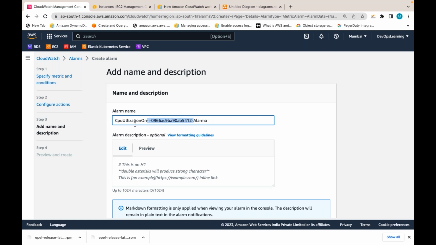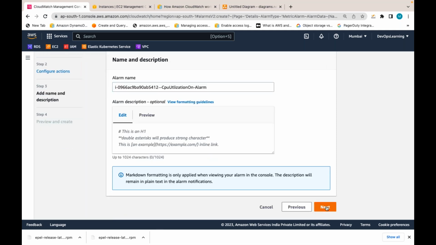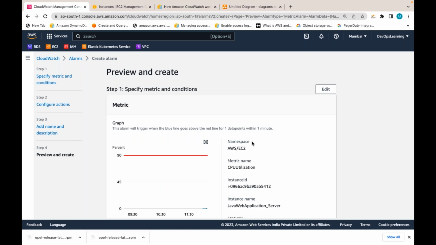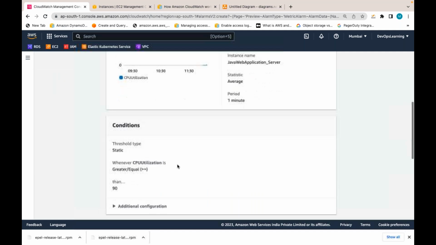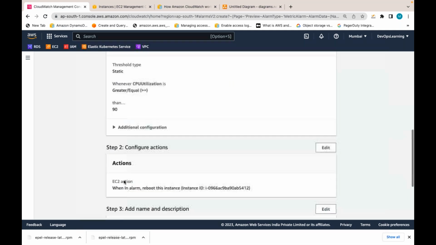I'm just giving an instance name or ID for recognition purposes. Now I am creating an alarm with EC2 action, and this is my threshold value. Whenever CPU utilization is greater than or equal to 80%, what actions do I want to take?